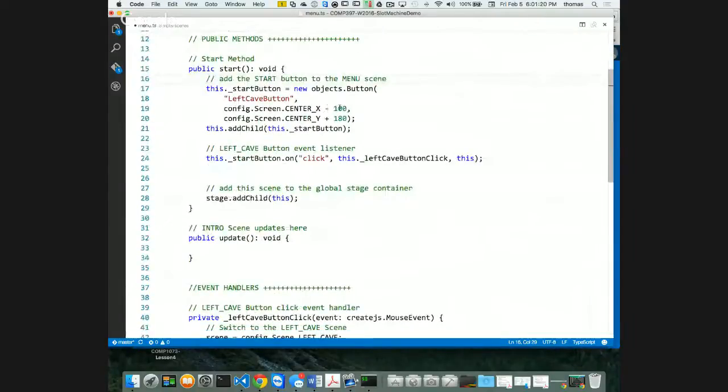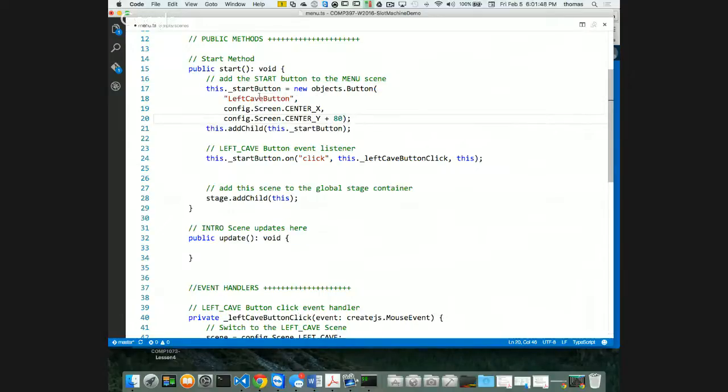I don't want to offset. This is an offset because my left cave button would have been on the left side of my screen, and my right cave button would have been on the right side of my screen. I just want it to be center screen, so I'm just going to leave that center. And center Y plus 180 is okay, but maybe something like 80, right? Because I want to move it down a little bit so it has the start button on the bottom and then some, which I don't have space for yet.